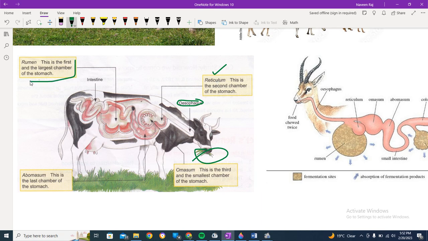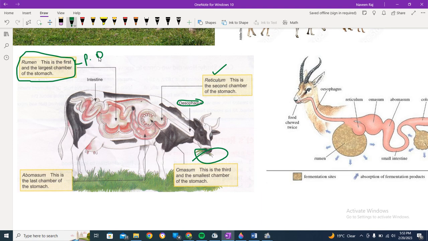Now here comes the point. After going through the esophagus, instead of going into the reticulum, which is nearby to the mouth region, the food goes to the rumen. The rumen is the place where the whole process of cellulose digestion takes place. Here partial digestion takes place. Just listen to my points and you will get the concept. As the food is taken, it goes to the rumen first, and there the cellulose is partially digested, not completely, of course.